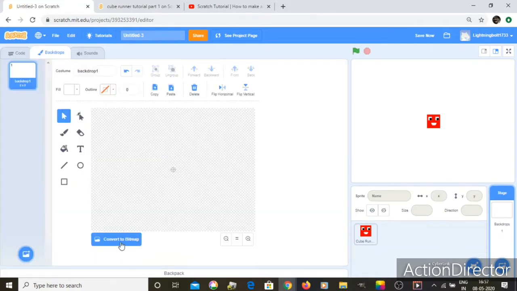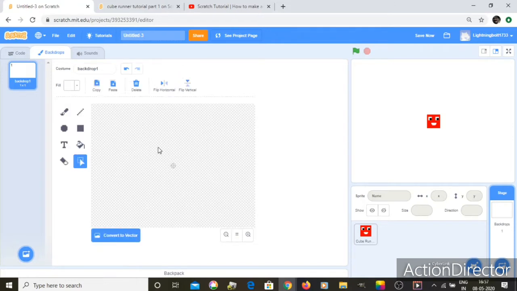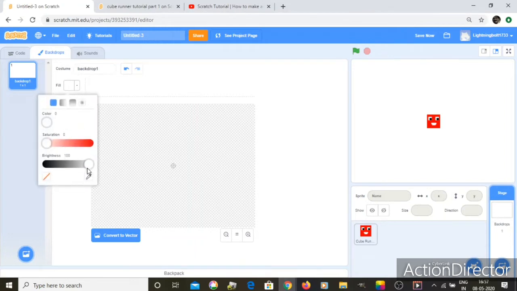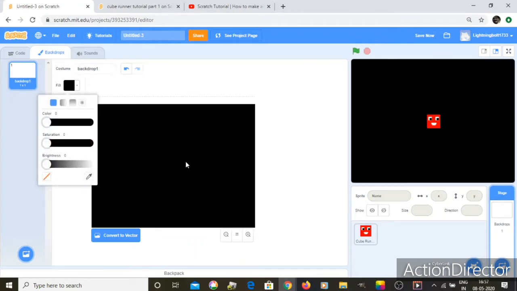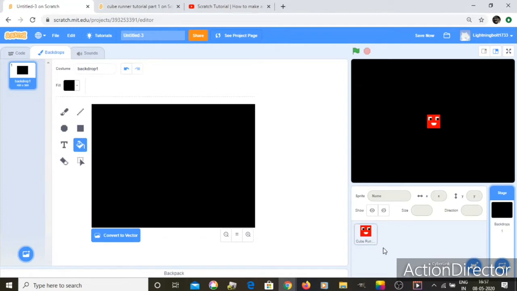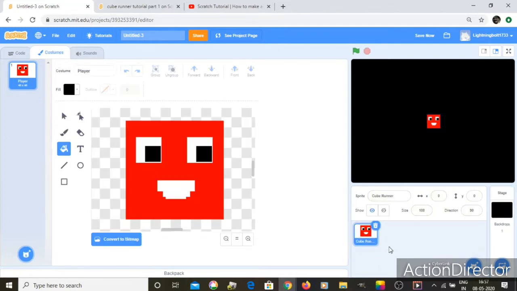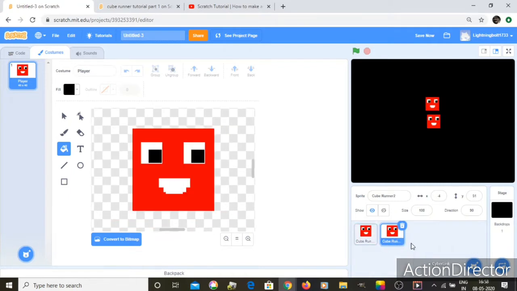Backdrops, let's convert to bitmap. So now it's bitmap and fill tool, and let's say I want it to be black, so there. And now let's just duplicate our sprite so that it has all the variables we just created, and we don't want it to look like this.